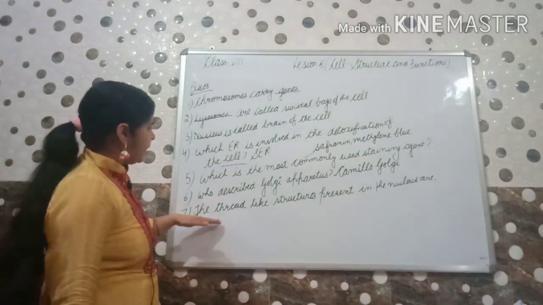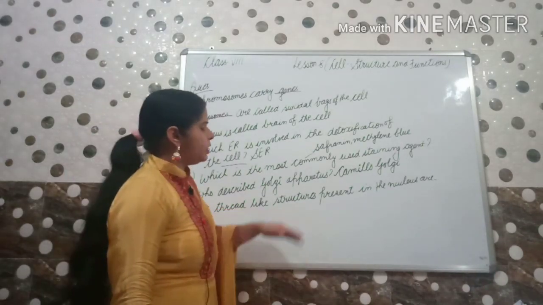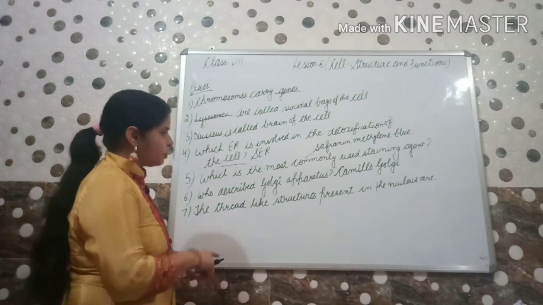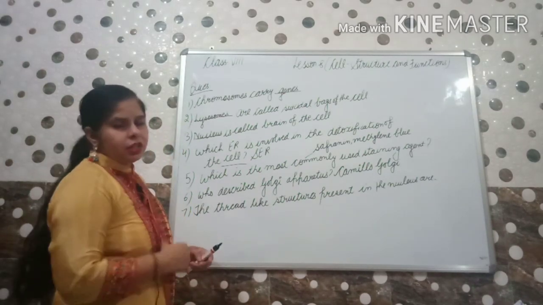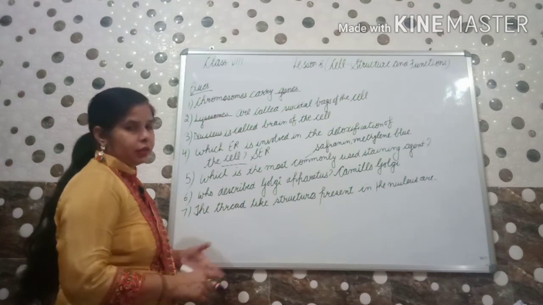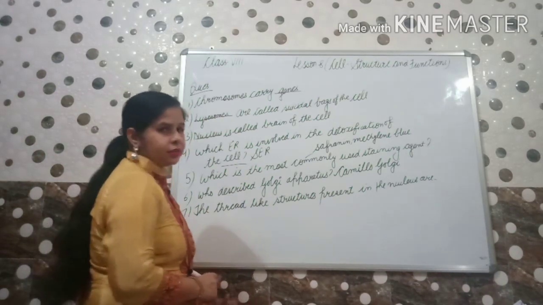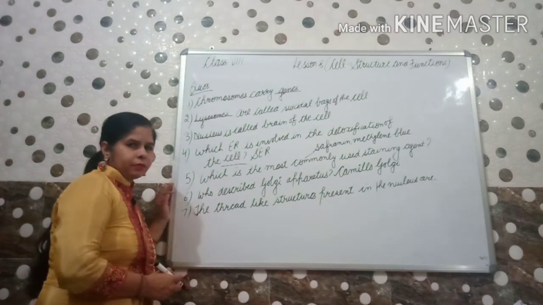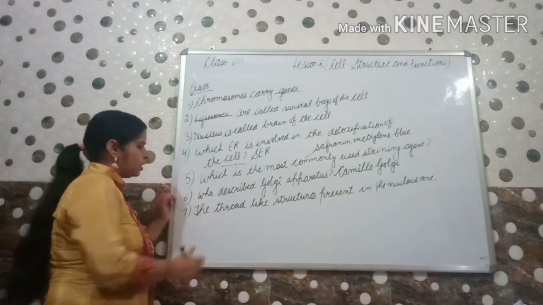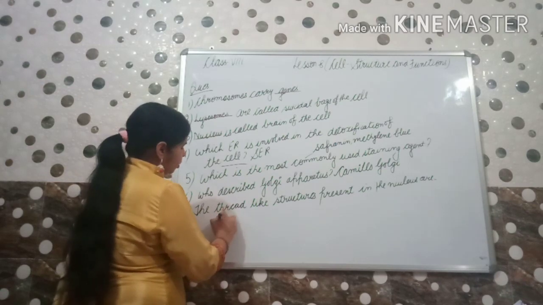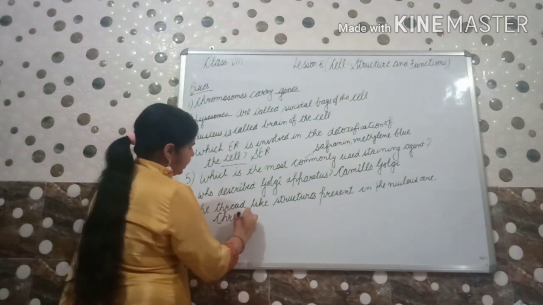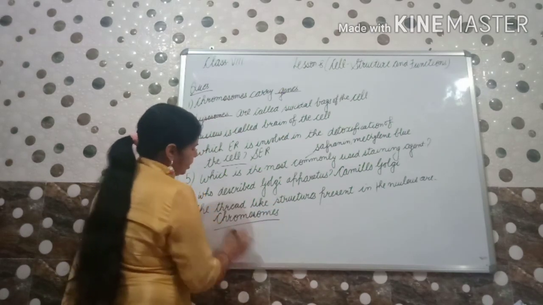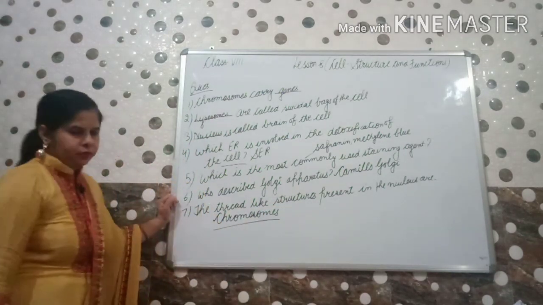Next, the thread-like structures present in the nucleus are. कौन से thread-like structures present हैं nucleus में? These are known as what? Write down your answer. I will write my answer. I am giving 1 second to write down your answers, everyone. Written by everyone. The answer is chromosomes. The thread-like structures present in the nucleus are known as chromosomes.